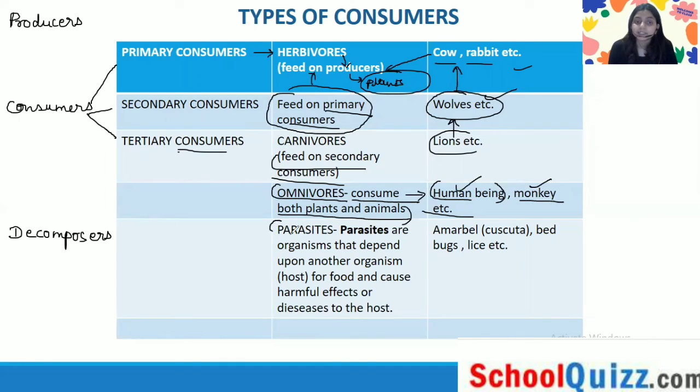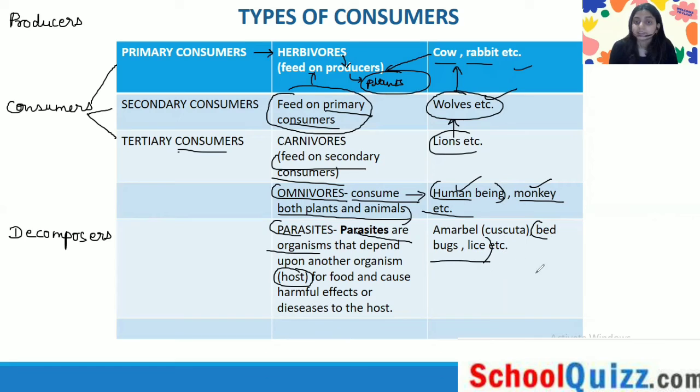Next we have parasites. Parasites are organisms that depend upon another organism, or host, for food and cause harmful effects or disease to the host, like amar bel. You can see it on a tree. Or let's take the example of bed bugs and lice.